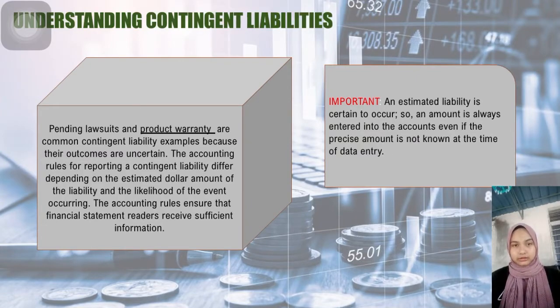The accounting rules ensure that financial statement readers receive sufficient information. Important: an estimated liability is certain to occur, so an amount is always entered into the account even if the precise amount is not known at the time of data entry.